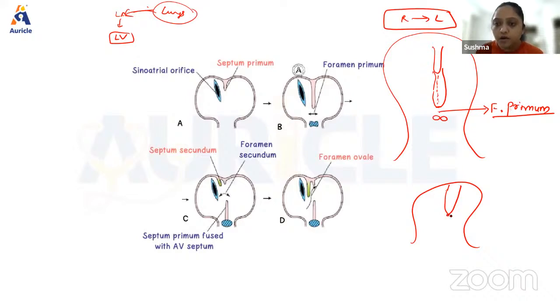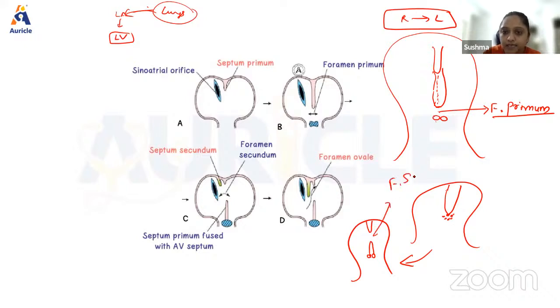Now it got fused with the endocardial defects. It has reached the endocardial defects and fused with it. After the fusion, the septum primum starts to disintegrate, because of which I have the endocardial cushion here. Then some amount of septum primum is left here, and because of this I have one more foramen formed over here, which is called foramen secundum.